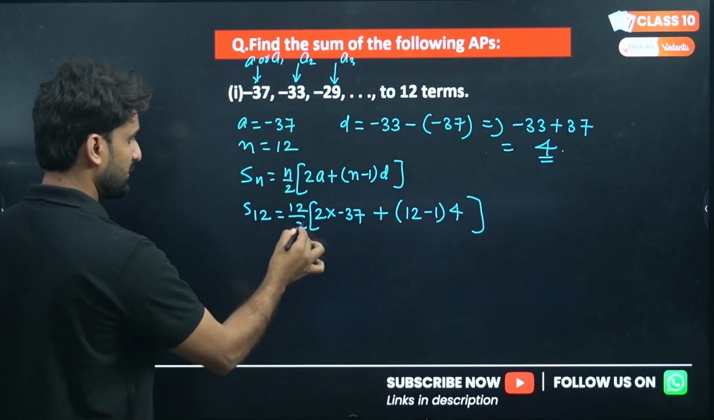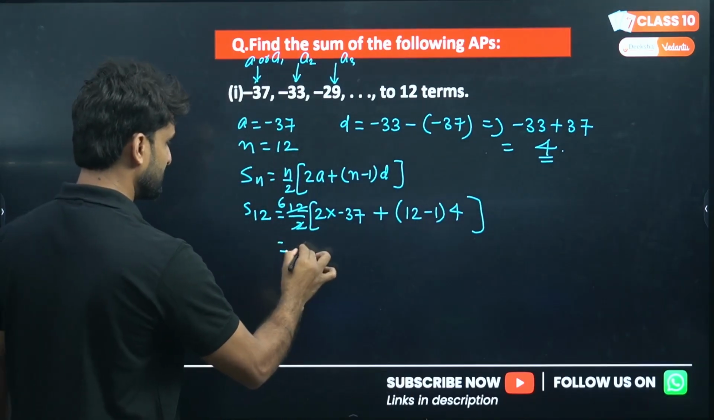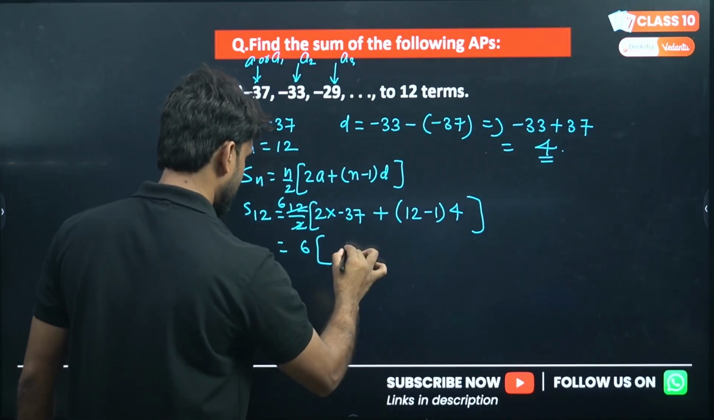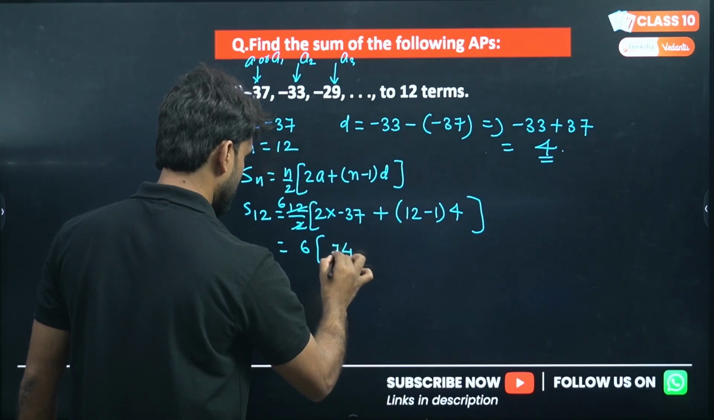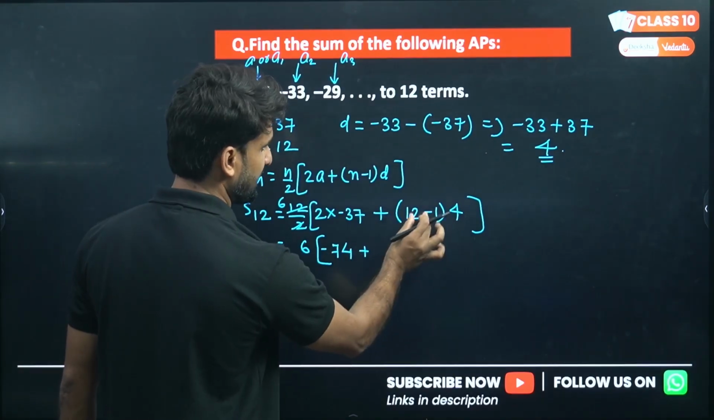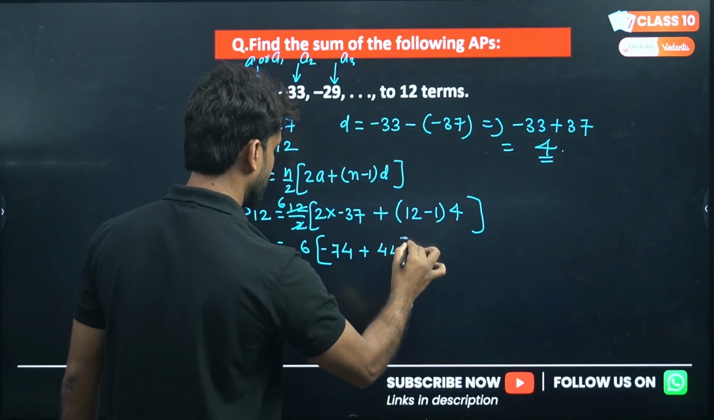So please solve it. 2, 6 is coming. 6 minus 37 into 2. This will be minus 74. 12 minus 1, this is 8 here. 10, 11. 11 4s are 44. Right.